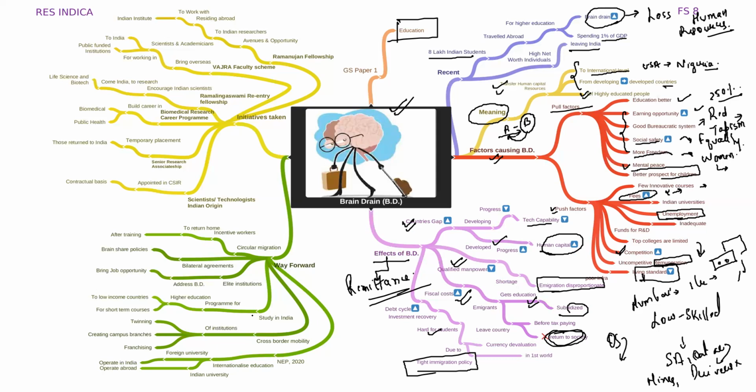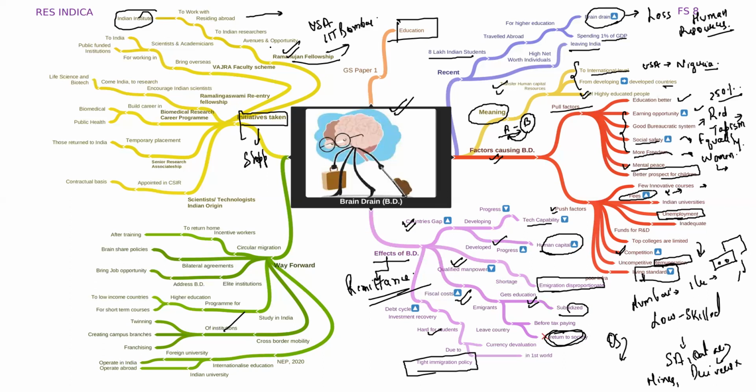Now, coming on to some initiatives which have been taken by the government in quite some time for stopping this problem of brain drain. The first is the Ramanujan Fellowship. Now, what does this fellowship pertain to? This provides avenues and opportunities to Indian researchers who reside abroad, but they can work with an Indian institute. Say, for example, a person who is living in the USA, but wants to work with IIT Bombay on some particular project, then he is provided with the Ramanujan Fellowship.